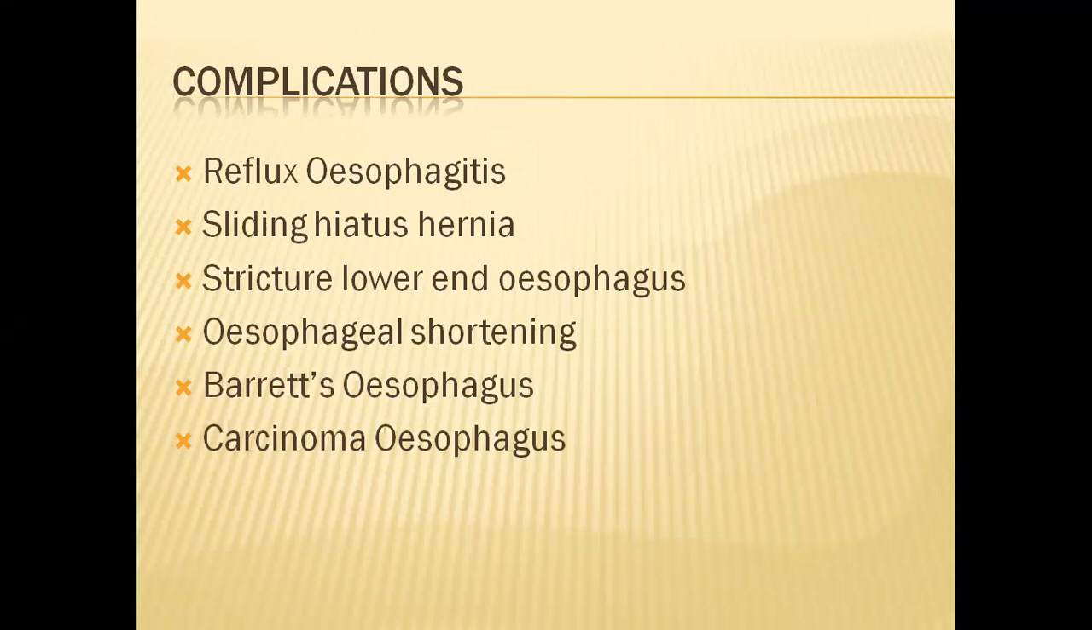Then Barrett's esophagus. This is actually a pre-malignant condition because of repeated inflammation. The squamous epithelium of the esophagus changes into columnar epithelium. This again we'll discuss in detail in carcinoma of esophagus. And the last complication, that is carcinoma of esophagus, because if this Barrett's esophagus persists, that gets converted into carcinoma. So these are the complications of GERD.